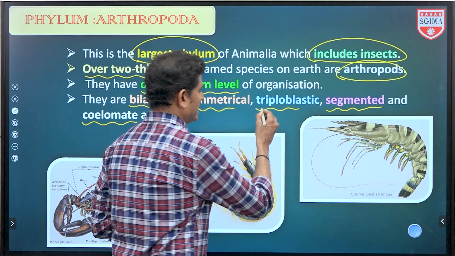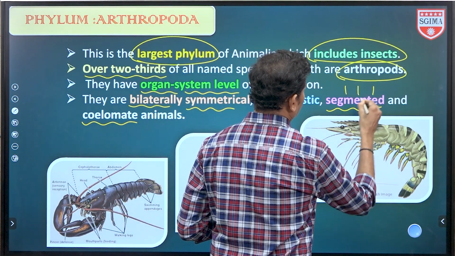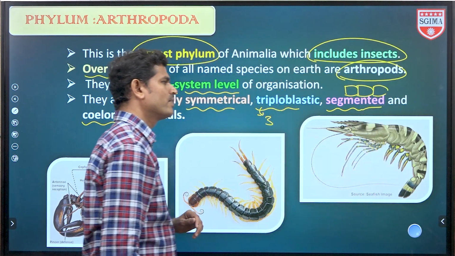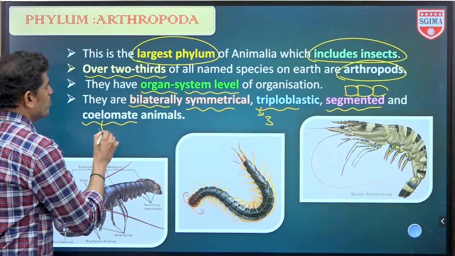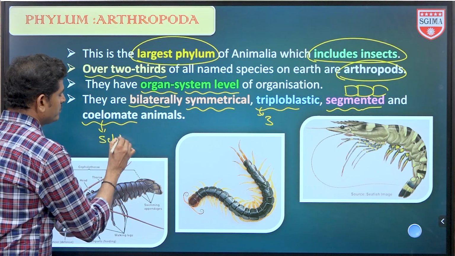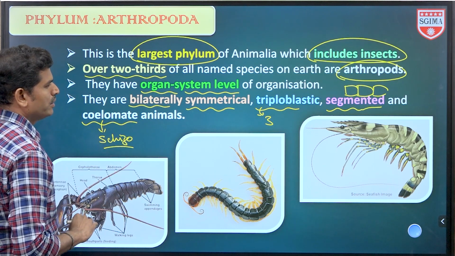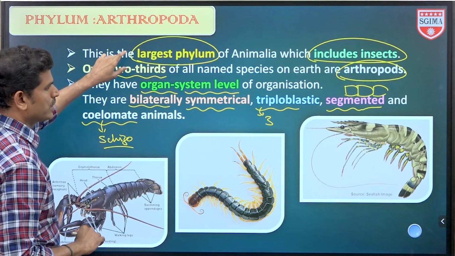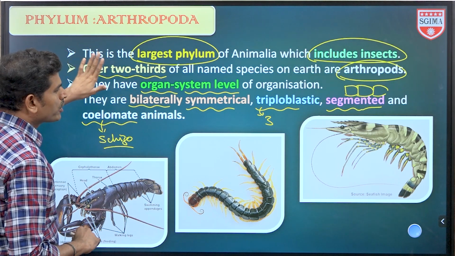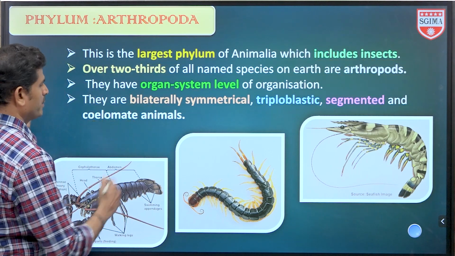Next one, triploblastic, that is, the three germinal layers are present, and segmented. So segmentation, metamerism, will be observed here. And coelom will be present. These are normal characters only, but we have to remember this is the largest phylum. Under this phylum is the largest class, Insecta. So over two-thirds of our planet's species belong to Arthropoda. Remaining are common characters only.